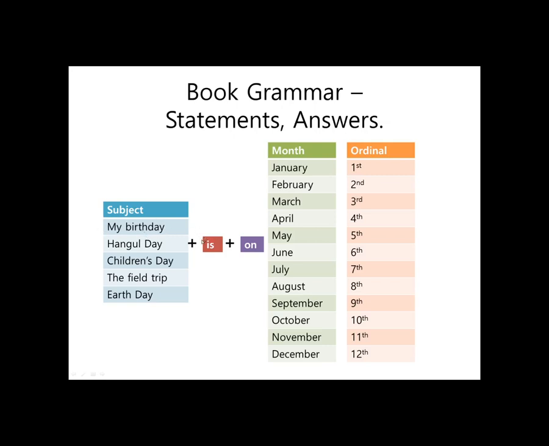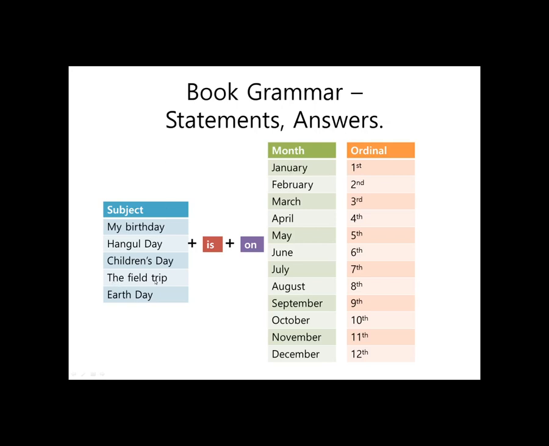Then we say is, because there's one thing, one event. My birthday is. And we have a preposition on January 1st. Okay, so we can use on when we talk about dates.